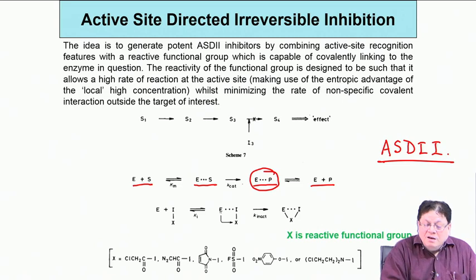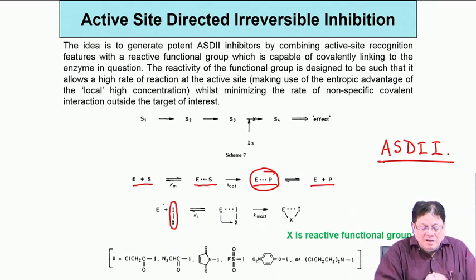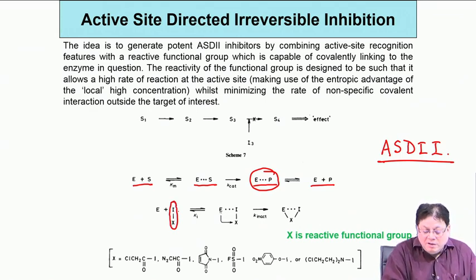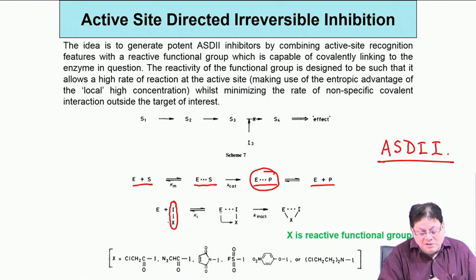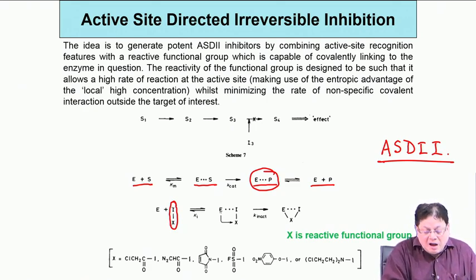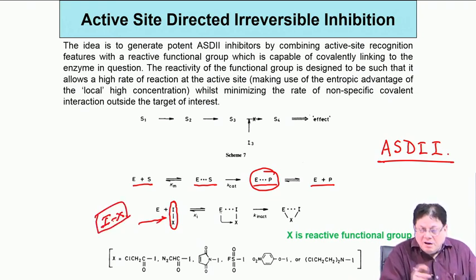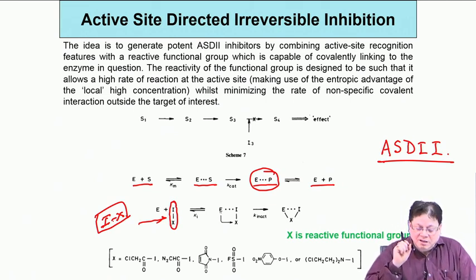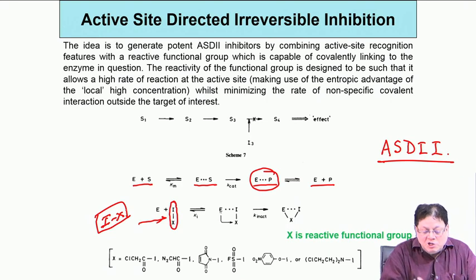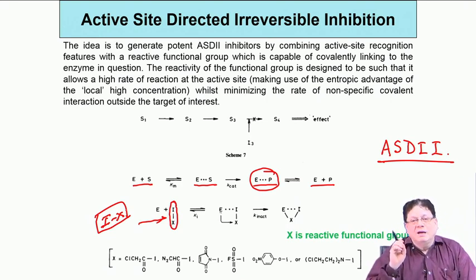Okay. In active site directed inhibition, what happens? You have a molecule which is represented as I x. This x is the one which is attached to the inhibitor, that is extremely reactive, and I is the part or the whole assembly that is complementary to the active site of the enzyme. Although it looks like I x, the complete inhibitor is I x, not only I. The inhibitor already has a very reactive functionality, but it also has electronic and geometric complementarity with the active site of the enzyme.